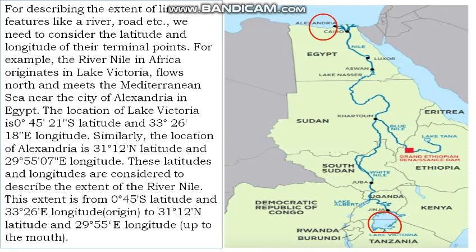These latitudes and longitudes are considered to describe the extent of the Nile River. This range is from 0 degree 45 minutes south latitude and 33 degree 26 minute east longitude at the origin of the river to 31 degree 12 minute north latitude and 29 degree 55 minute east longitude at the mouth of the river.